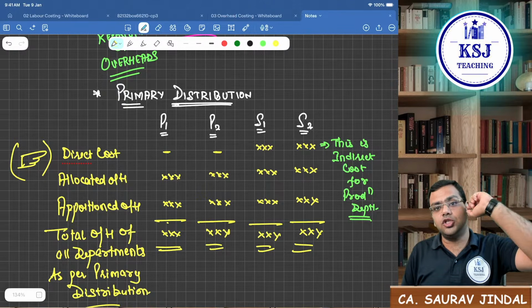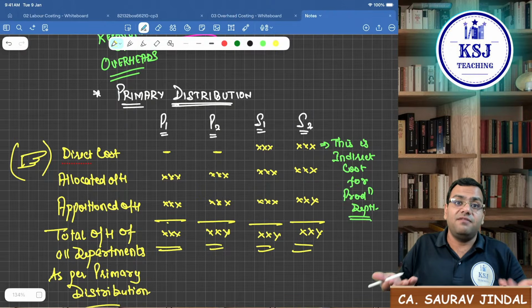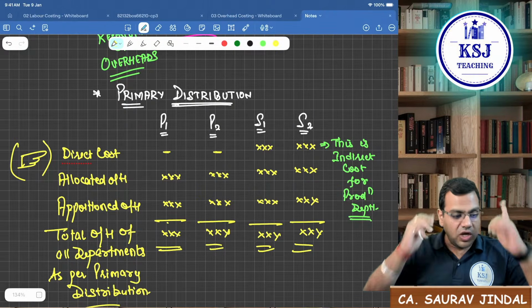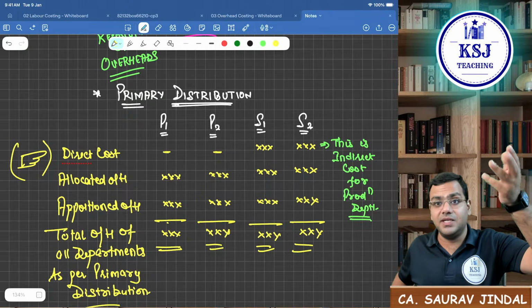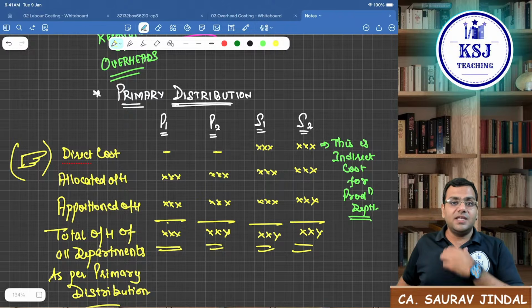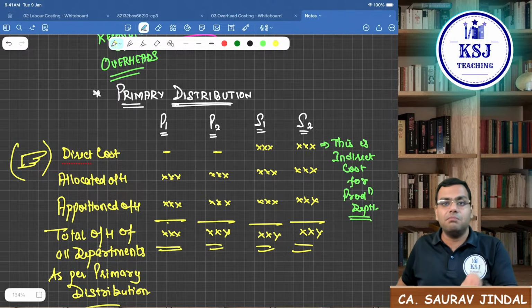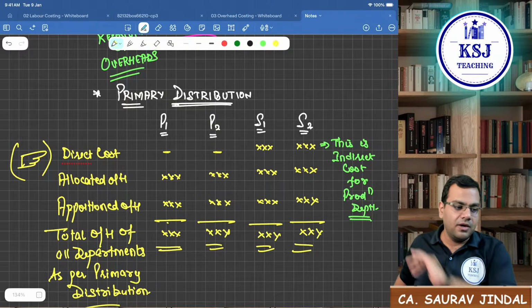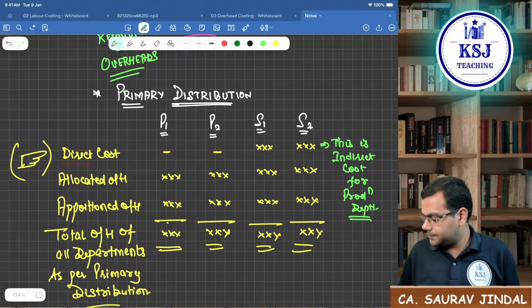Right? But when you are choosing the reasonable base, be very careful. Like it is an employee welfare expenses. Now the employee welfare expenses, can you distribute on the basis of the light points or on the basis of area? No sir, that is not a reasonable base. If there is any expense which is related to the employee, you will distribute on the basis of number of employees in each department. Right? So when you are selecting the reasonable base, be very careful in that selection. Yes. Is that clear, everyone?